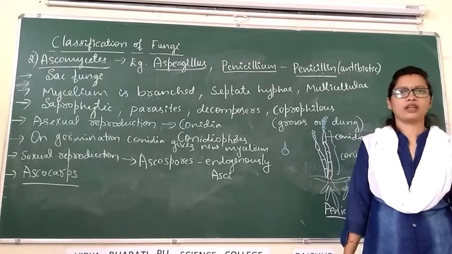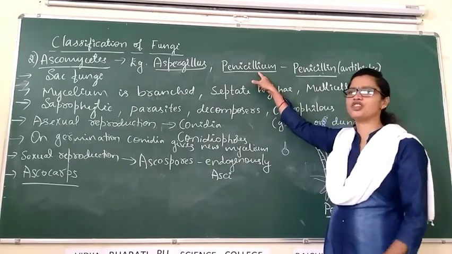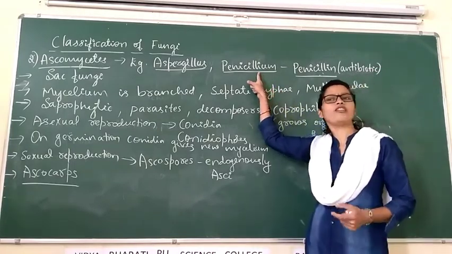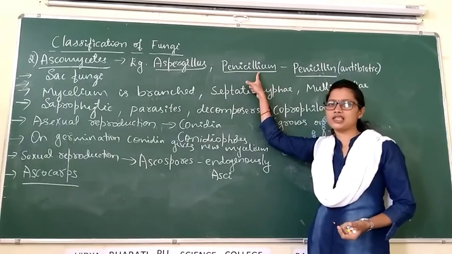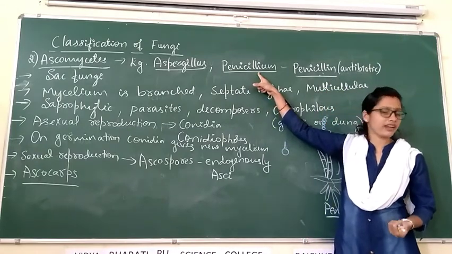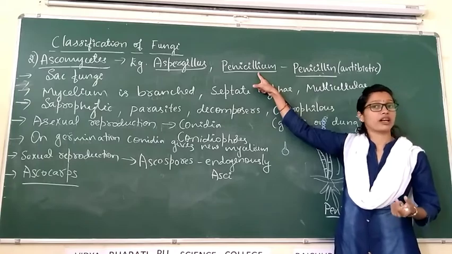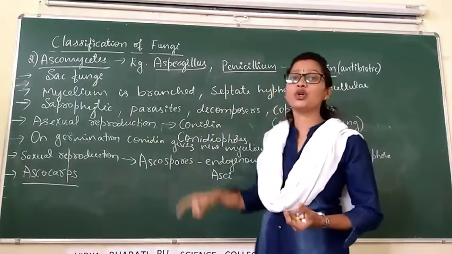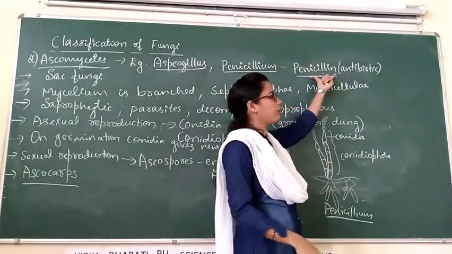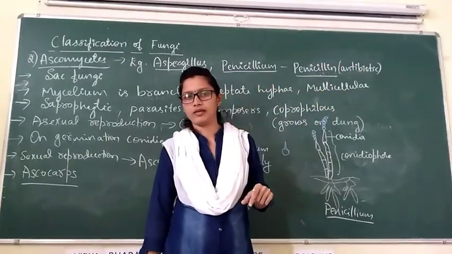Penicillium is the genus name. There are different species such as Penicillium notatum and Penicillium chrysogenum, which are used in the production of the antibiotic penicillin.